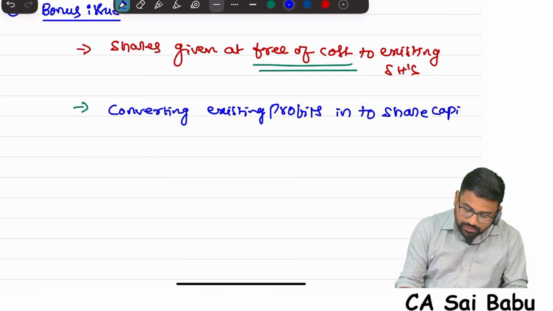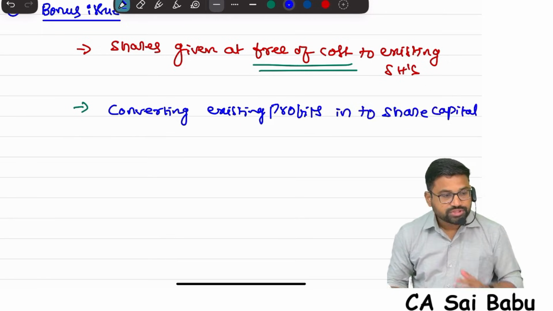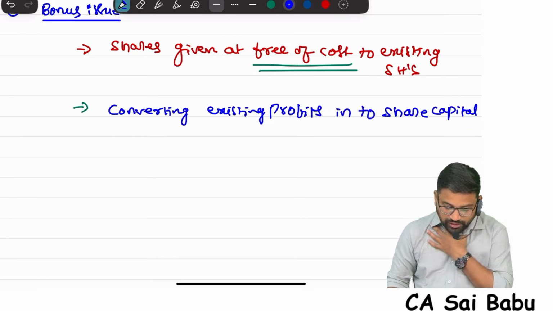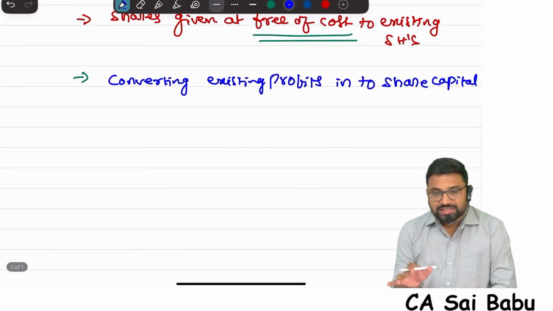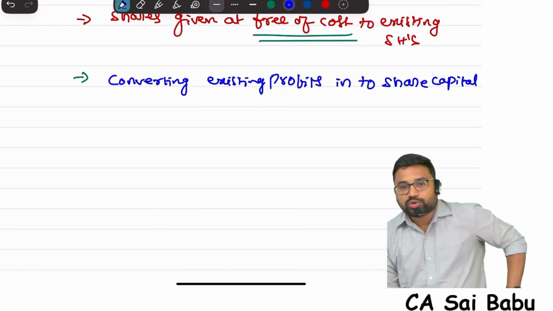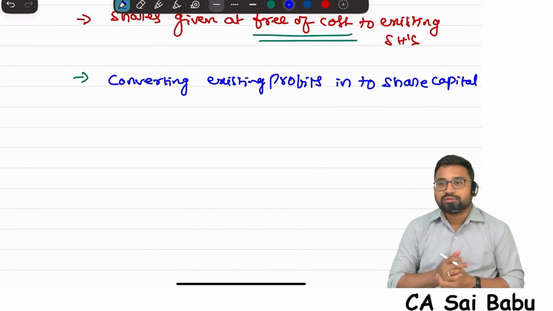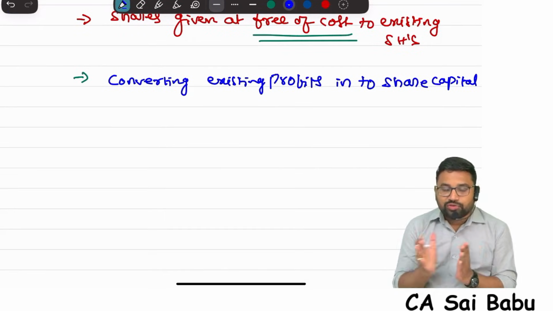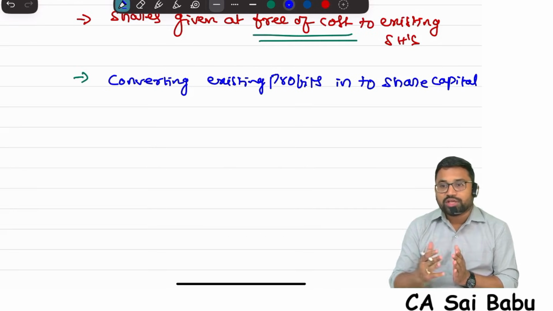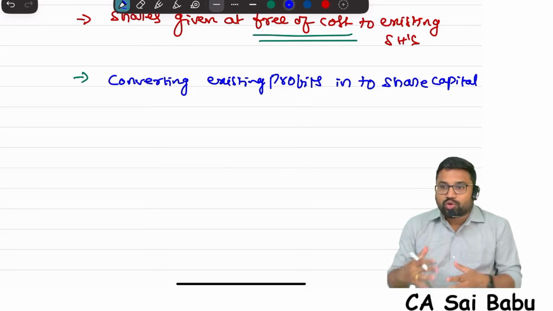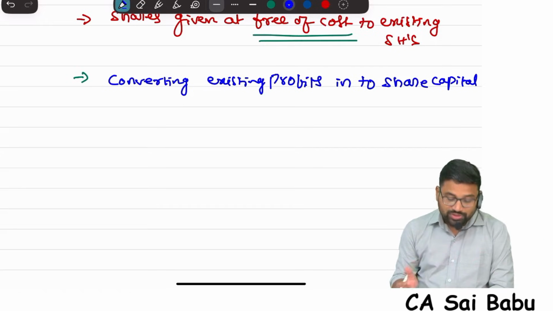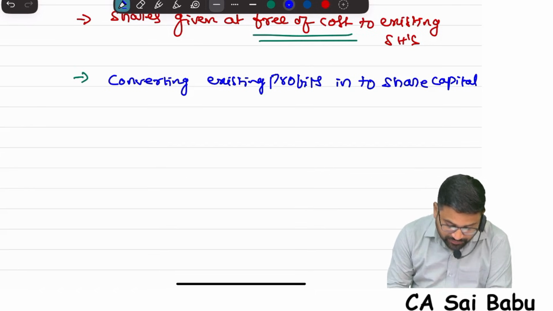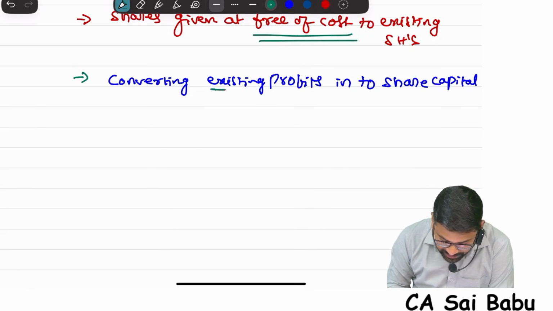We'll discuss why, but first understand the meaning of bonus issue. In bonus issue, we are not receiving any amount from the existing shareholders. Then how can you create capital in the books? Your own profits you will debit, and that will be transferred to share capital. That's why it is called capitalization of profits, converting the existing profits into share capital. This is basically bonus issue.